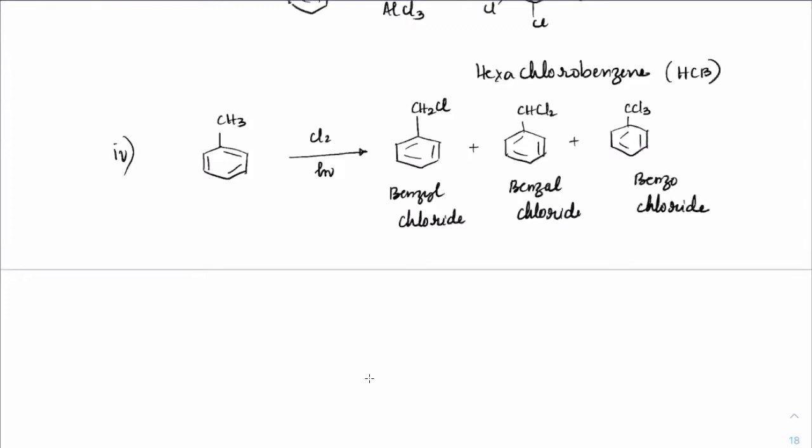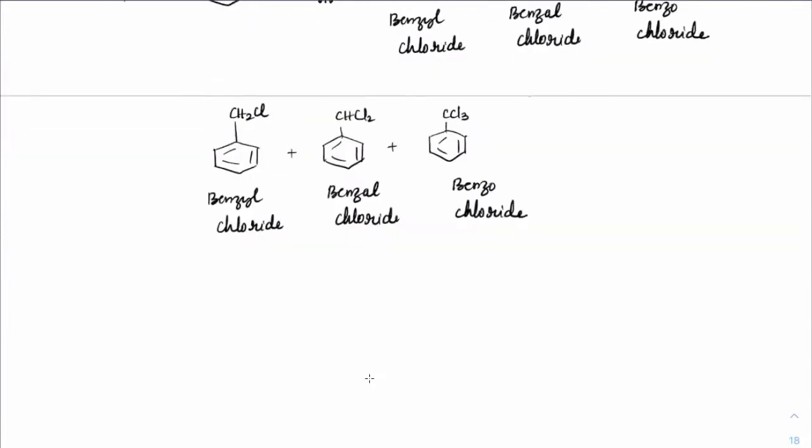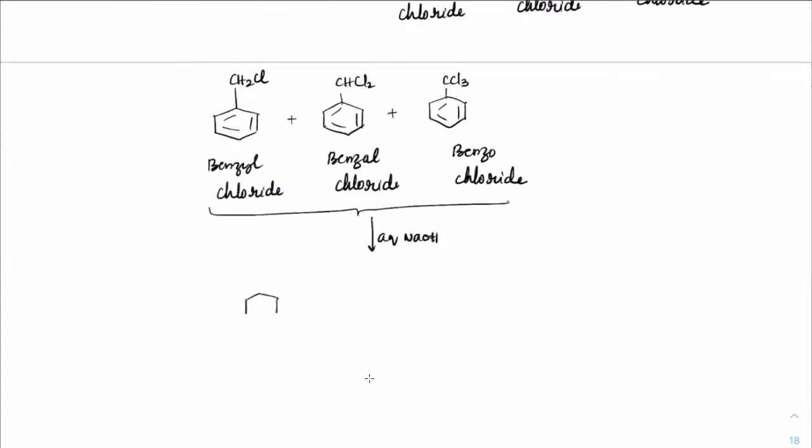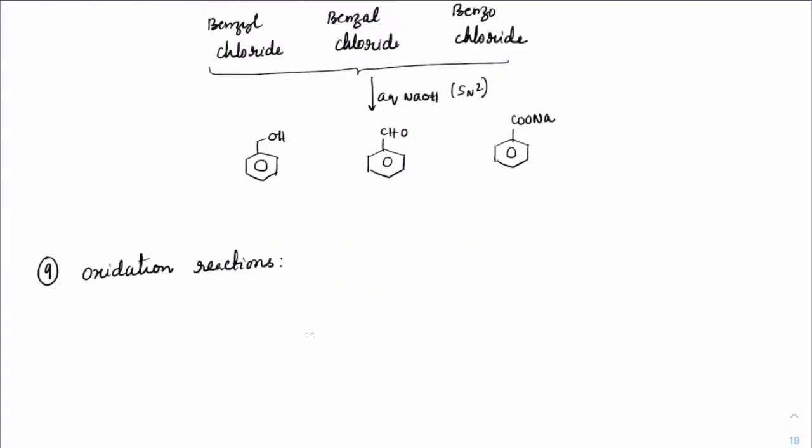Now any of these, benzyl chloride, benzal chloride or benzotrichloride, if you let it react with aqueous NaOH, all chlorines will get replaced. The first one will become benzyl alcohol, so OH will be formed here. The second one will become CHO, benzaldehyde. The third one will become acid, so COO-Na+, sodium benzoate is formed. So these are the reactions.